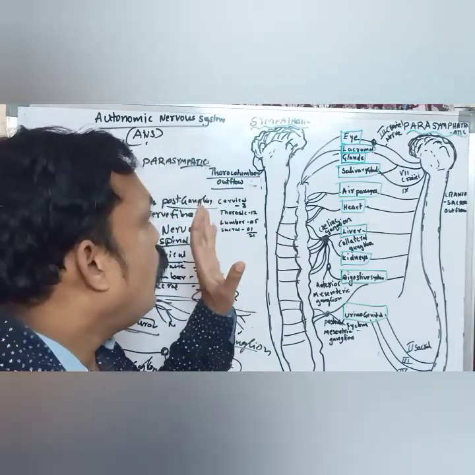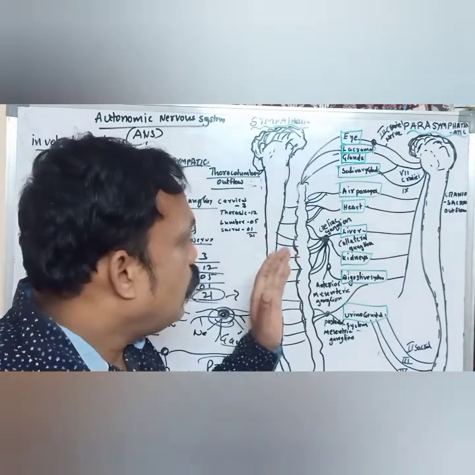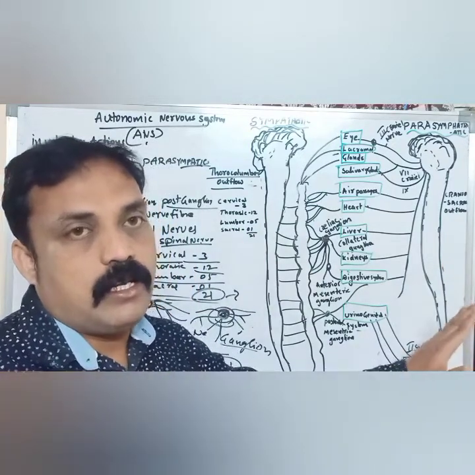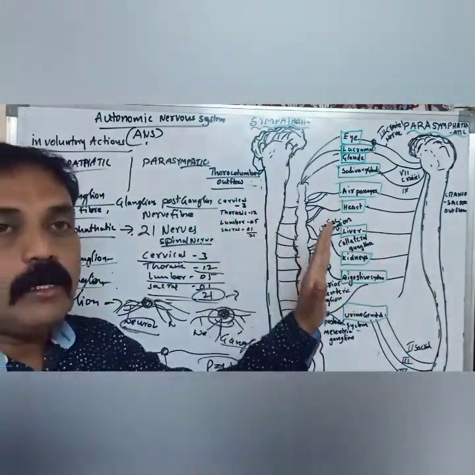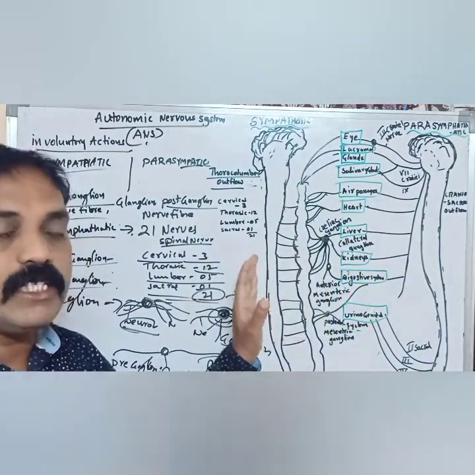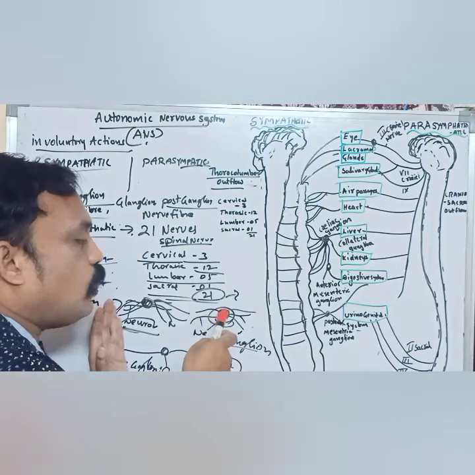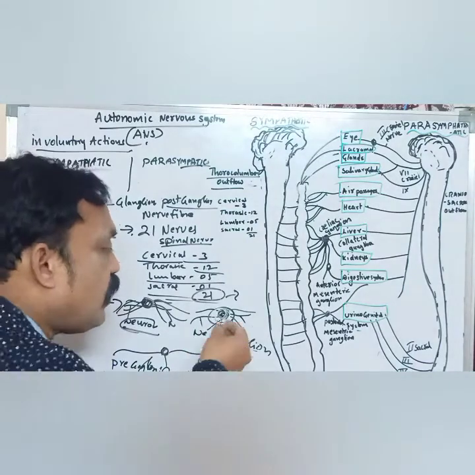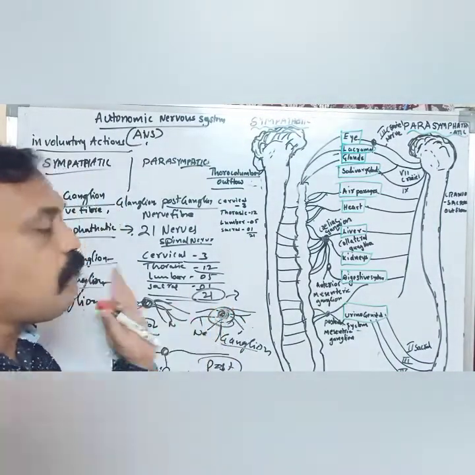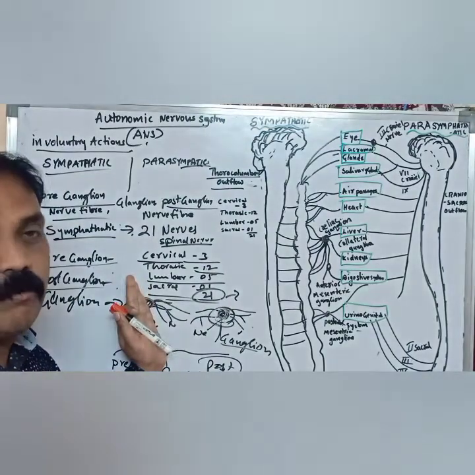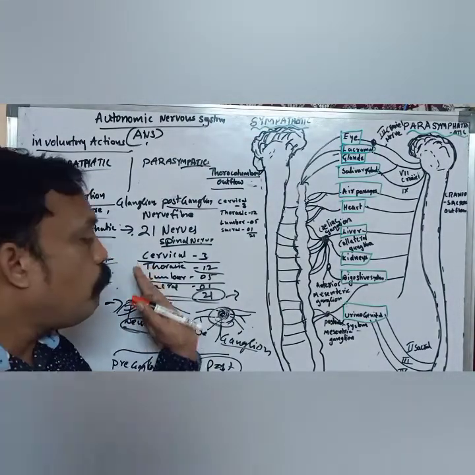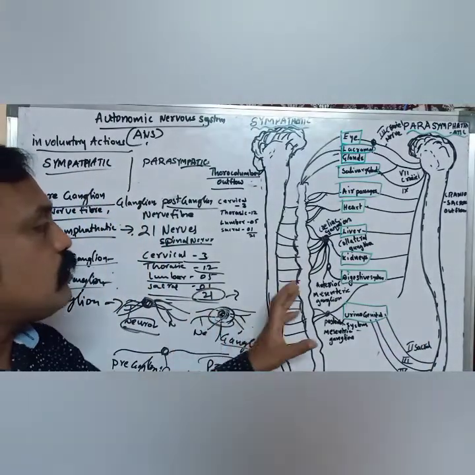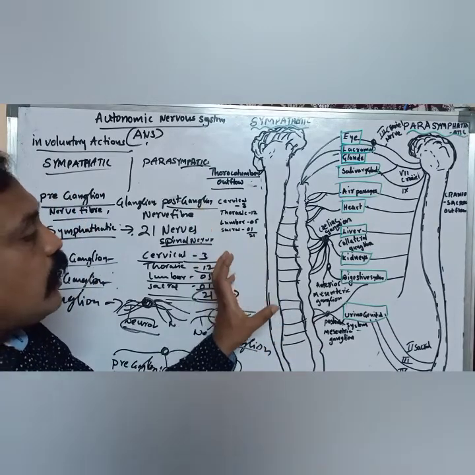So the sympathetic nervous system is made up of preganglionic and postganglionic nerve fibers. What is preganglionic? Without formation of ganglion. What is a ganglion? Ganglion means where two or more neurons are attached, that synaptic region. Pre means before formation of the ganglion, the preganglionic region. Postganglionic means after formation of the ganglionic region. Remember, that is the sympathetic nervous system.